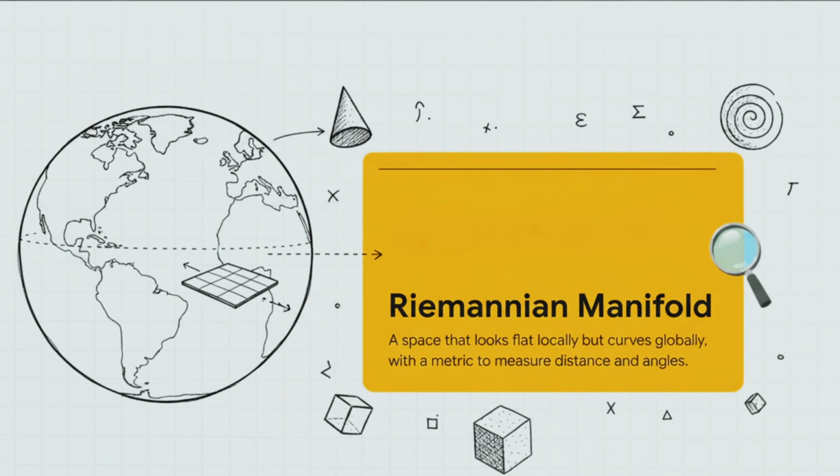So, to build this conceptual geometry, we've got to start with our foundational building block, the Riemannian manifold. Basically, think of the Earth. If you're standing in a field, the abstract grid around you feels completely flat. But zoom out into space, and obviously, it's a globally curved sphere. A Riemannian manifold works exactly like this, except it's equipped with a rigorous metric, basically a mathematical compass that lets us precisely measure distances and angles at every single point across any number of dimensions. It's almost like having a universal GPS for hyperspace.